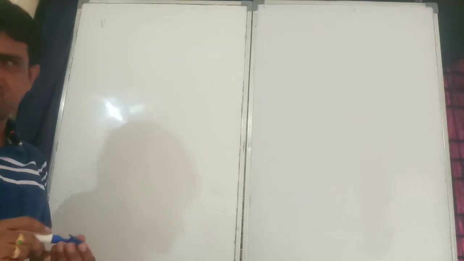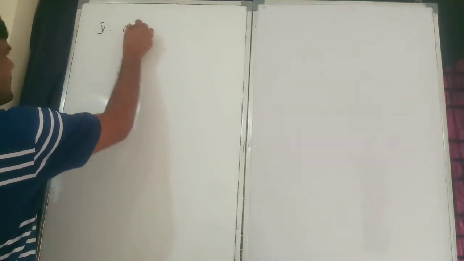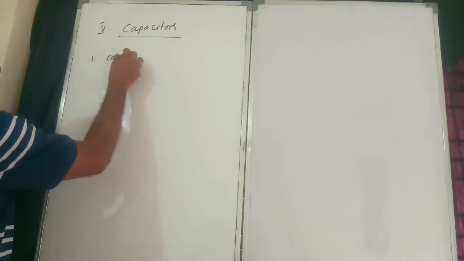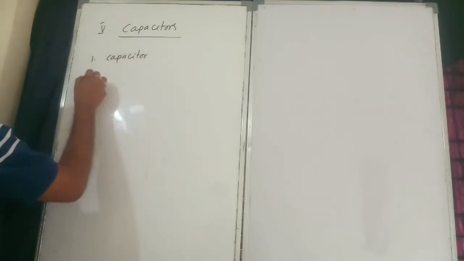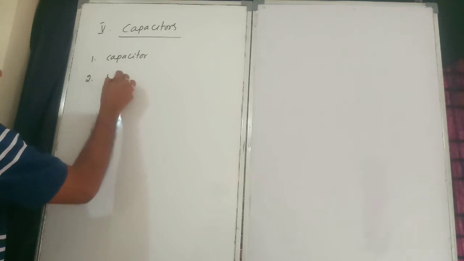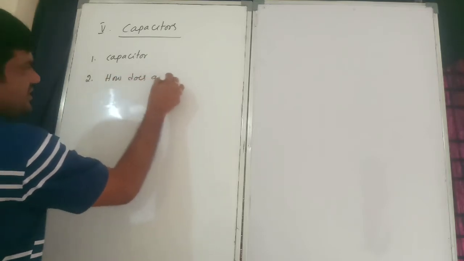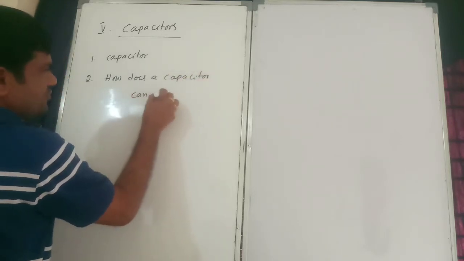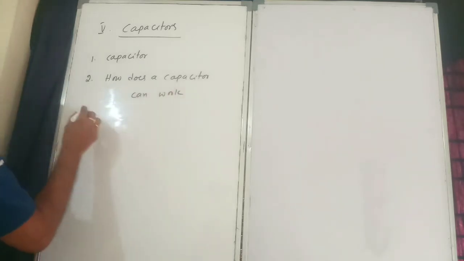Right, last topic in second chapter, that is the fifth one. What is that? Capacitors. Yesterday I have given the first one: What is a capacitor? Next one, how does a capacitor work? That is the principle of a capacitor.